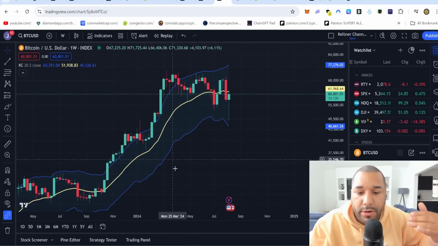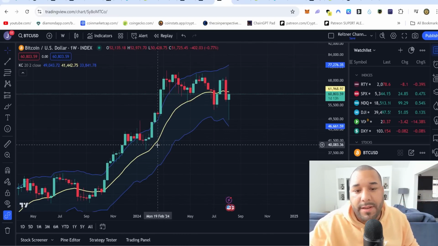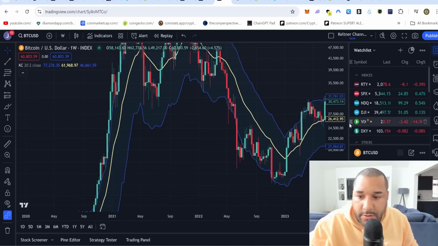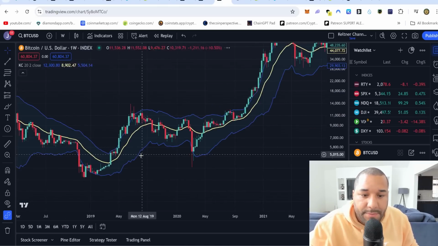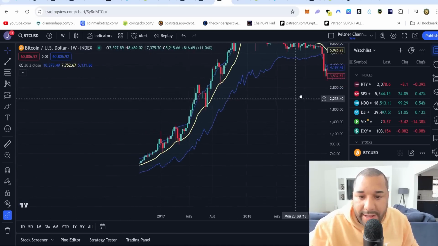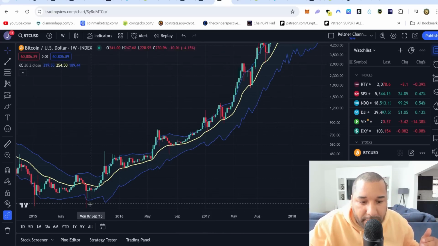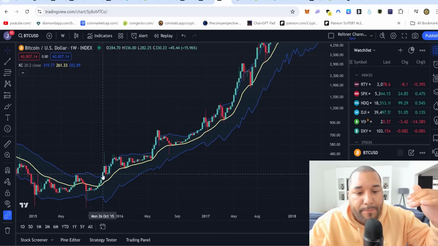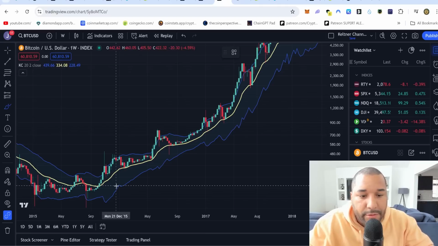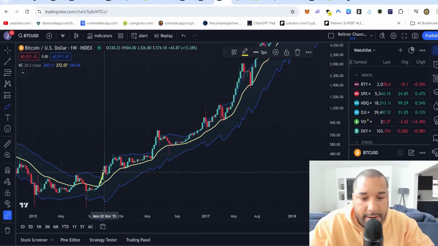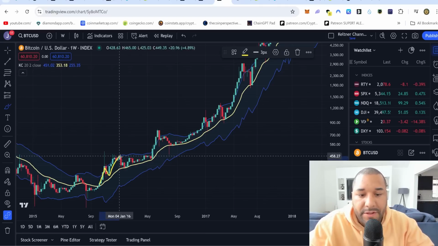So the counter channel looks for trends. You've got two blue lines and you've got a yellow line, which is in the middle. Whenever we've been in a bull cycle, let me just go back to, like, the best example is 2017, because that was an amazing rally. Look at this. Whenever we've been in a bull cycle, we've always broke above this yellow line, and we bounce between the top blue line and the middle yellow line. Look, like this, up, down.